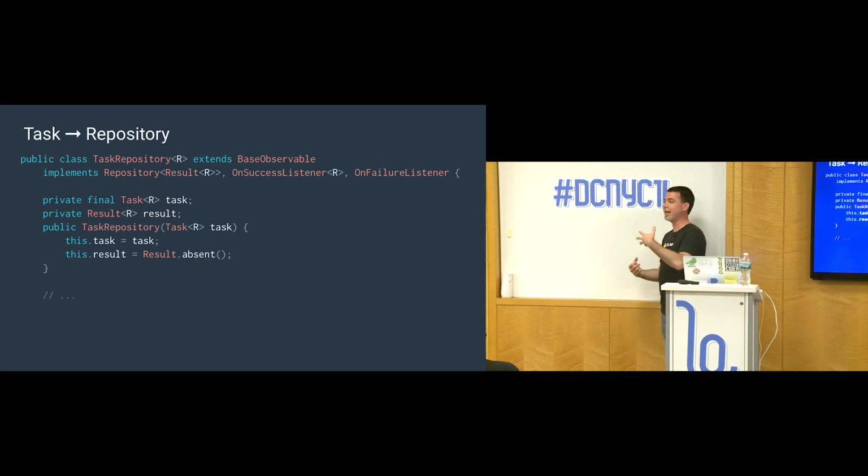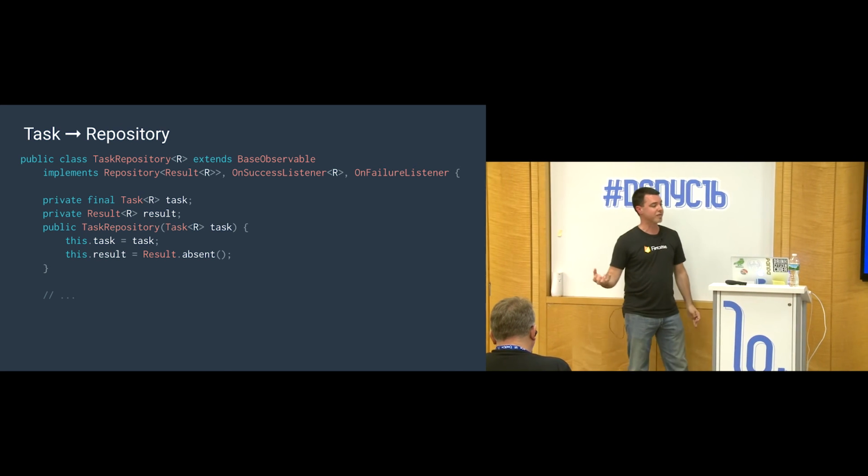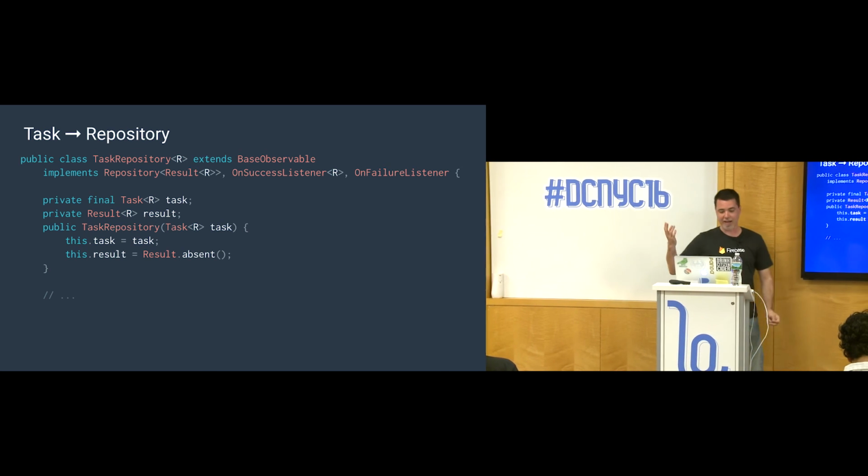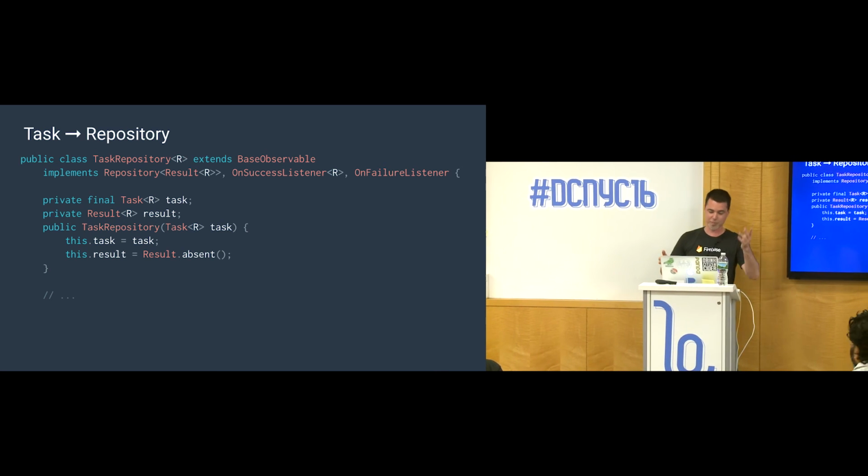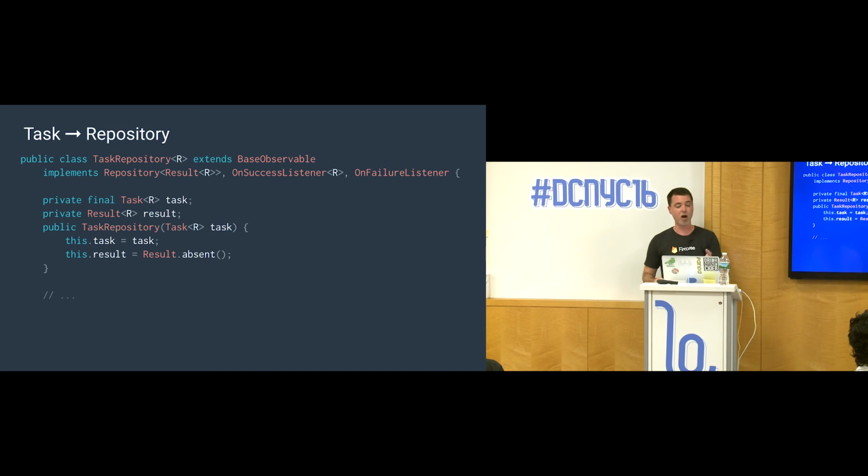So if you want to create a task that's based on the contents of a repository, here's a class that you can use. I call it TaskRepository. It's parameterized by a type R, which is the result. It extends BaseObservable and has all these interfaces that it listens to. So Repository is the main one that we're interested in.